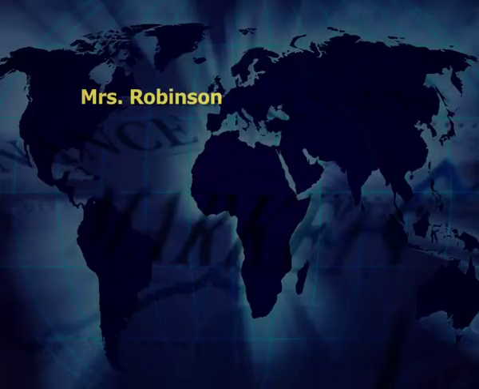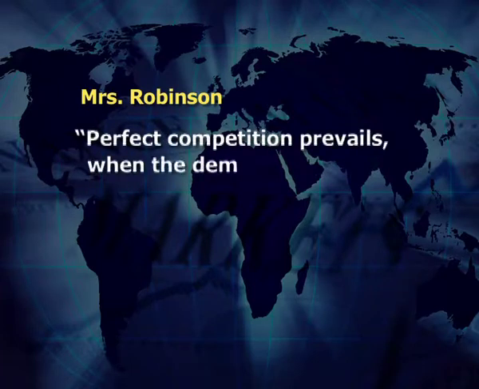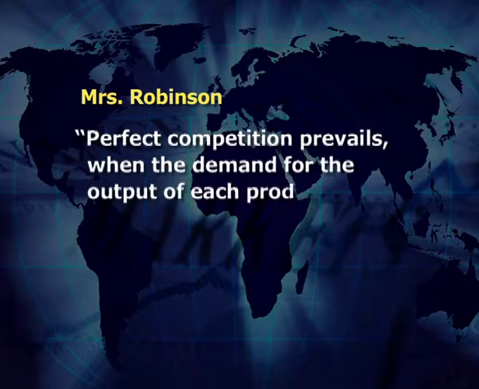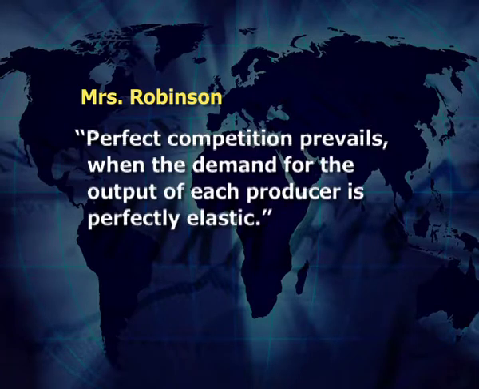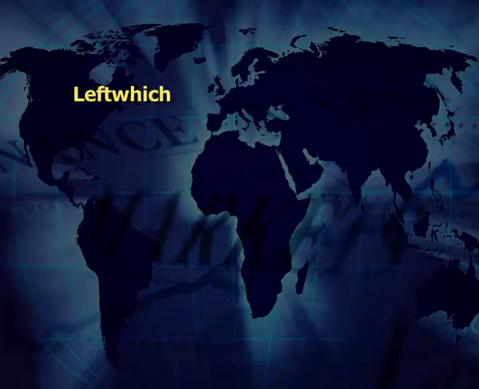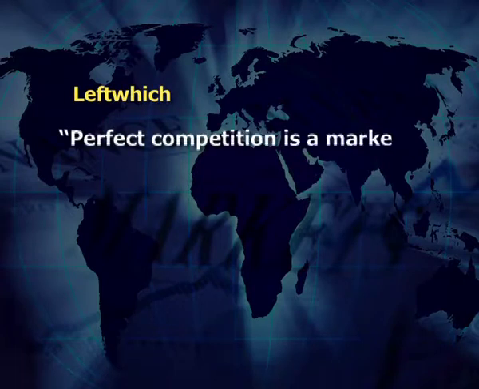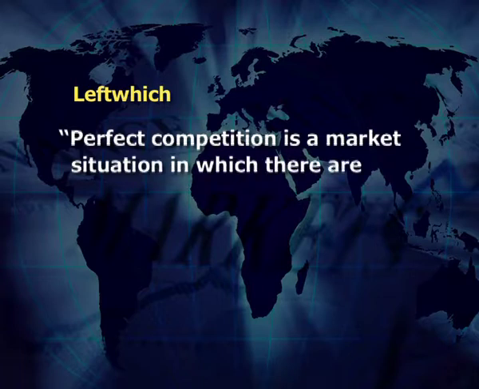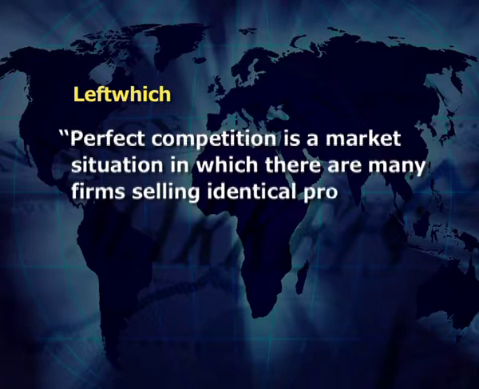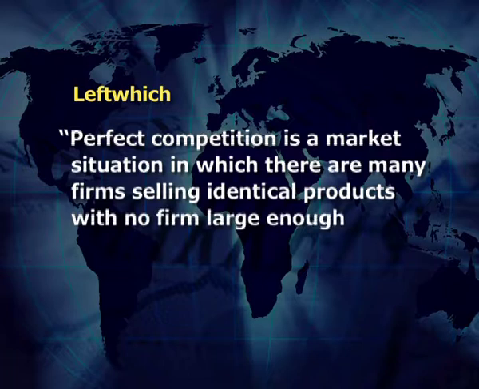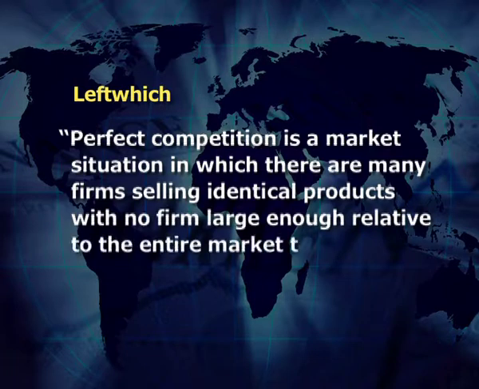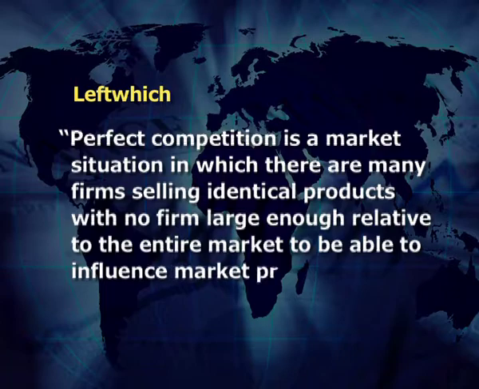Now, let us discuss definitions. According to Mrs. Robinson, perfect competition prevails when demand for the output of each producer is perfectly elastic. According to Leftwich, perfect competition is a market situation in which there are many firms selling identical products with no firm large enough relative to the entire market to be able to influence market price. Now, let us go to the discussion of characteristics.